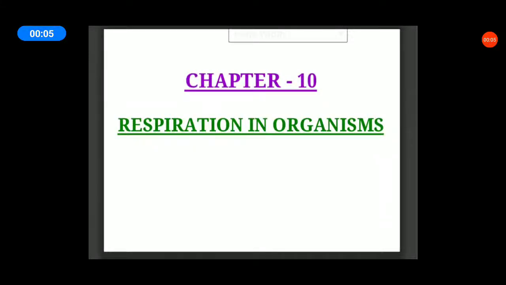Now we are going to learn about Chapter 10, Respiration in Organisms. We already learned some topics in respiration in organisms. Just recall the previous portion. What is cellular respiration? The process of breakdown of food in the cells with the release of energy is called cellular respiration. Cellular respiration takes place in the cells of all organisms. Do you remember cellular respiration?